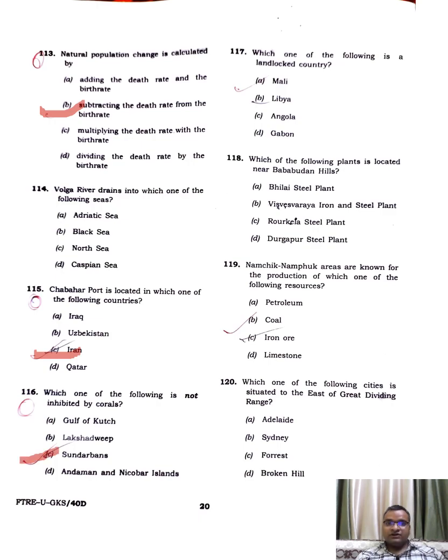Which one of the following is a landlocked country? Mali. Which one of the plants is located near Vishwasriya iron and steel plant? Namsik Nampok areas are known for the production of which one of the following resources? Coal.